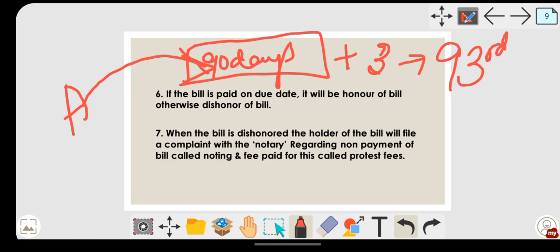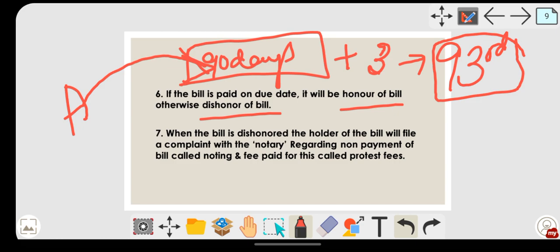If he makes the payment, it will be termed as honor of the bill, that is, the payment was made to the creditor by the debtor. Otherwise it will be known as dishonor of the bill, that is, if he fails to pay after the 93rd day. Even after the 3 days grace period, if he does not make the payment to the creditor, at that time it is known as what? It is known as dishonor of the bill.